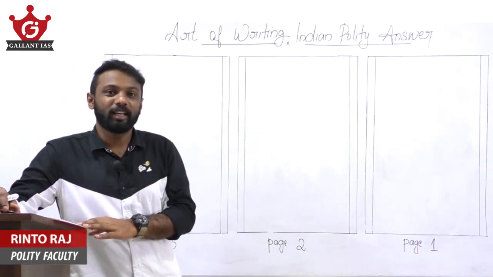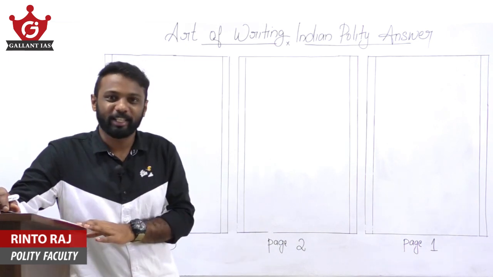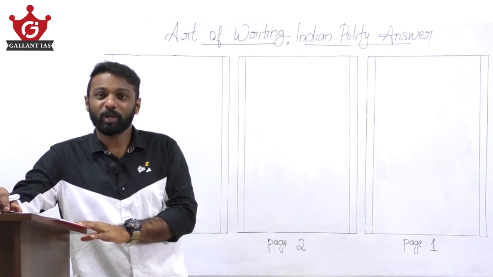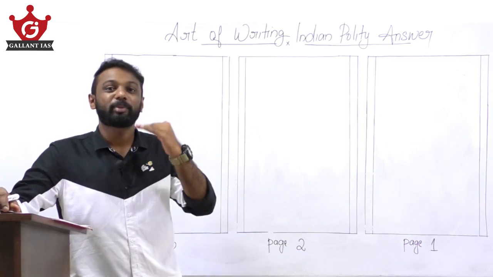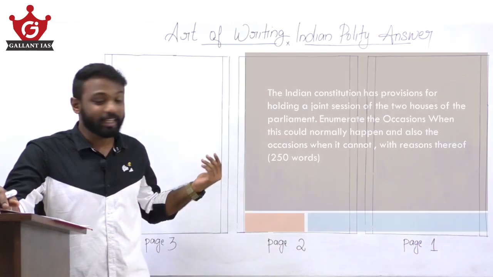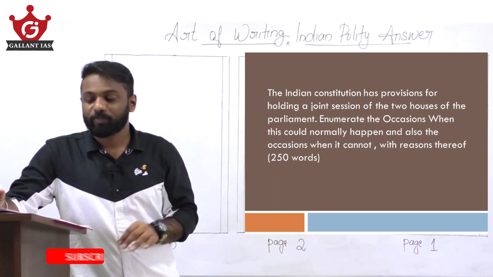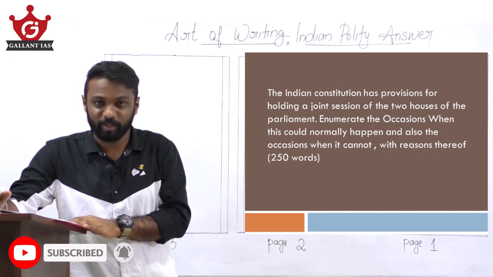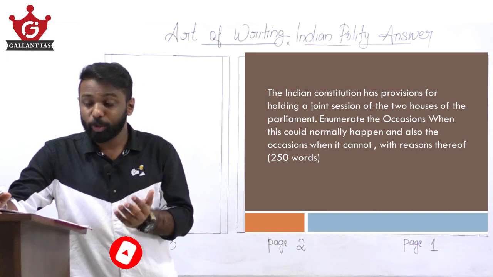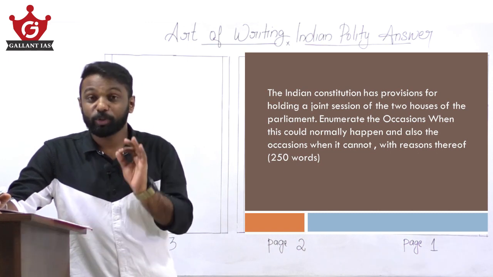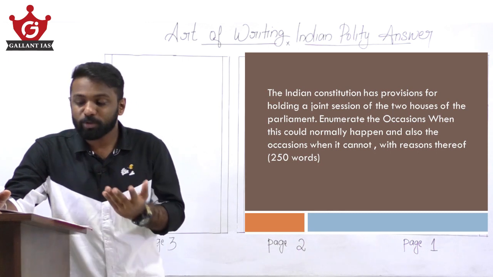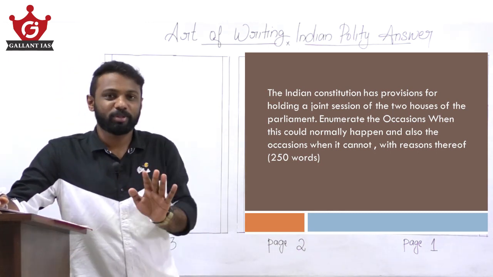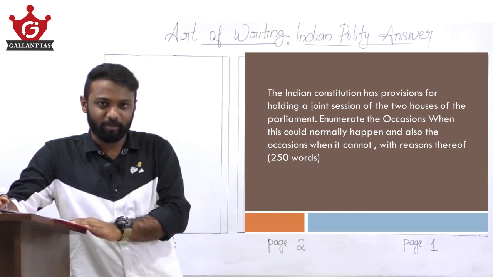So in this video we will learn how to structure an Indian polity answer, or how to meet the demands of a UPSC question. Okay, so we'll be analyzing it based on a previous year question, and the question for today is: the Indian Constitution has provisions for holding a joint session of the two houses of the Parliament. Enumerate the occasions when this could normally happen and also the occasions when it cannot, with reasons thereof. So this question is regarding the joint sitting of the Parliament.